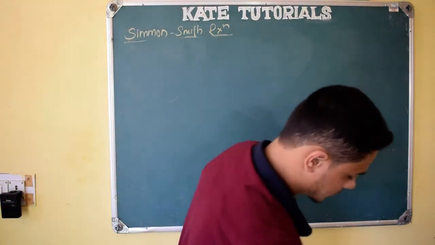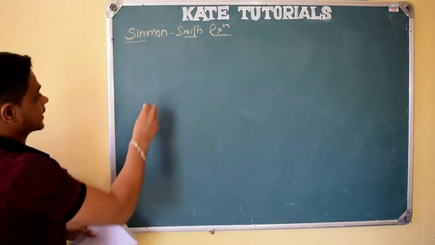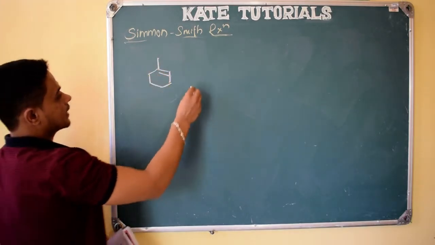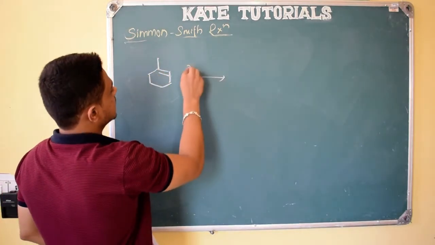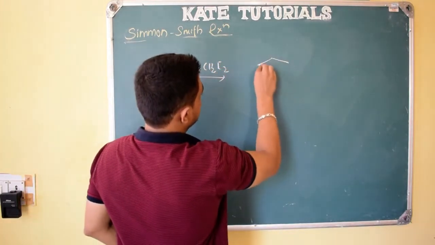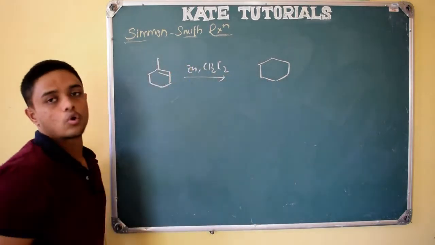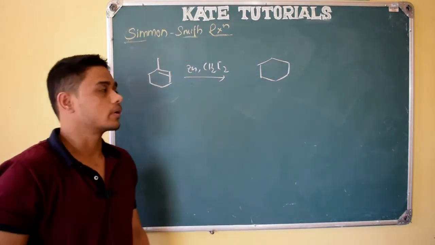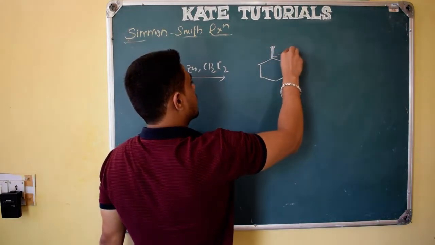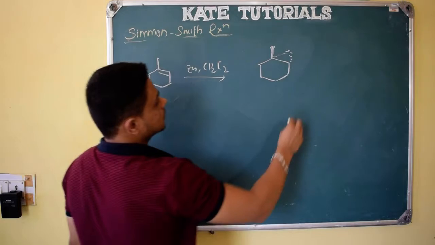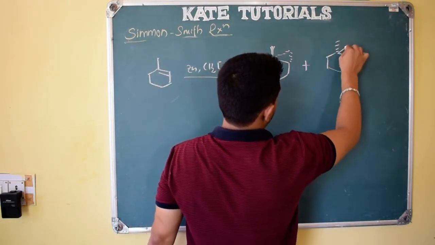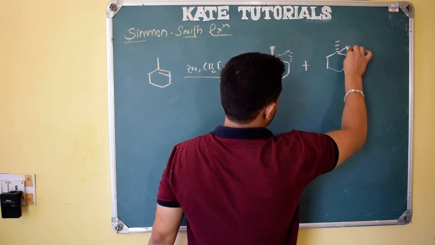Let us see a few more examples, right? These are also very interesting. See here. Here a methyl group is there, here an alkene group, and the same reagent, zinc in the presence of CH2I2. So what happens? Here we will get, see here, a methyl group, here no lone pair, it won't coordinate; it will coordinate only with oxygen, I told you. So if it comes above, the cyclopropane ring will be formed below the plane, or if it comes below, the cyclopropane ring will be formed above the plane.